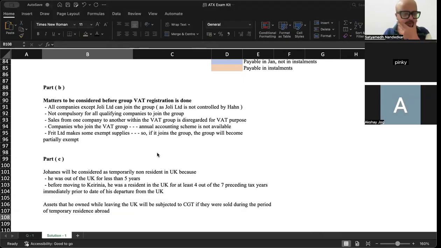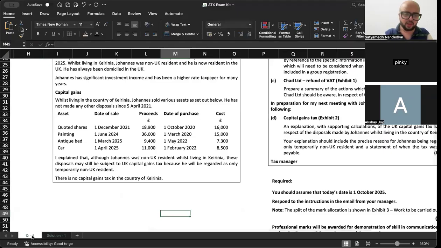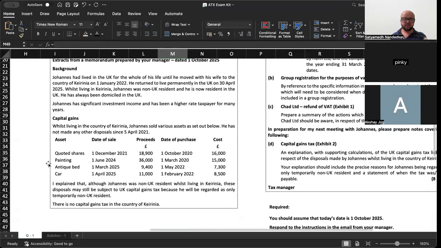Now, see what will be included and what will be excluded. When did he leave the UK? He left the UK on 1st of Jan 22 and he came back on 30th of April 25. Is there an asset that he did not own on the date of his departure from the UK?